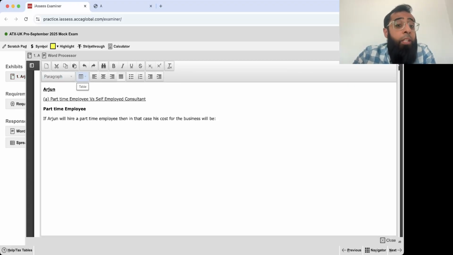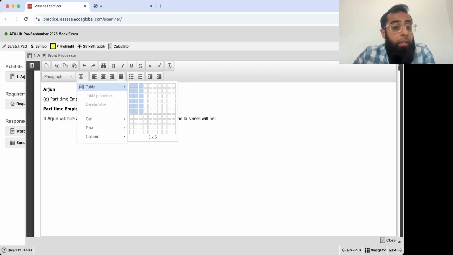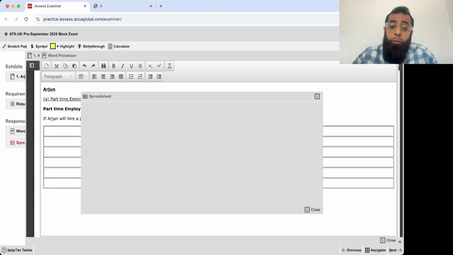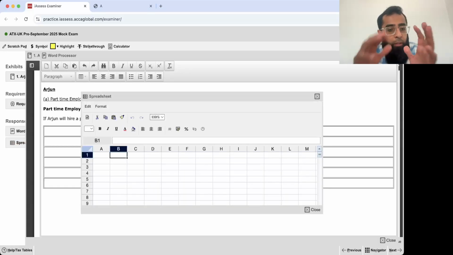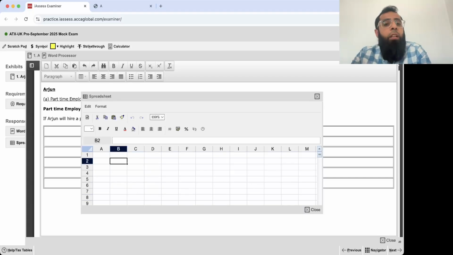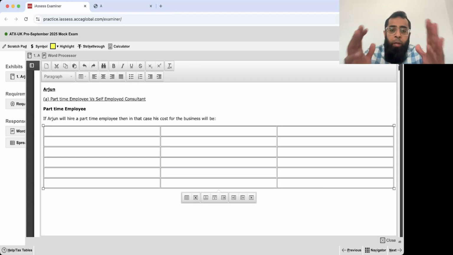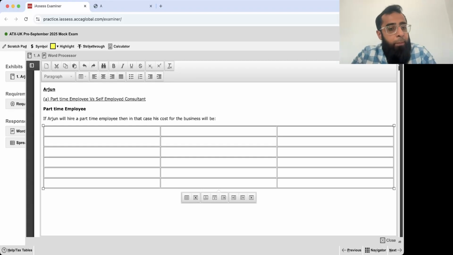He is considering to hire this employee. Okay. Now I will add a table here. If you want, you can do this thing on spreadsheet also. Because we will be making a comparison, adding the things and all. I particularly feel comfortable doing it in a table so that my whole answer is solved on a single screen.